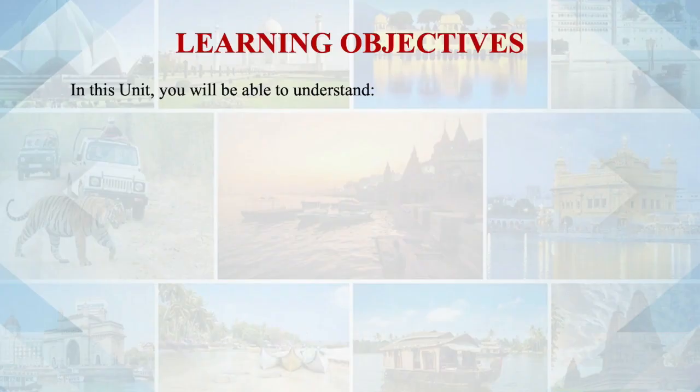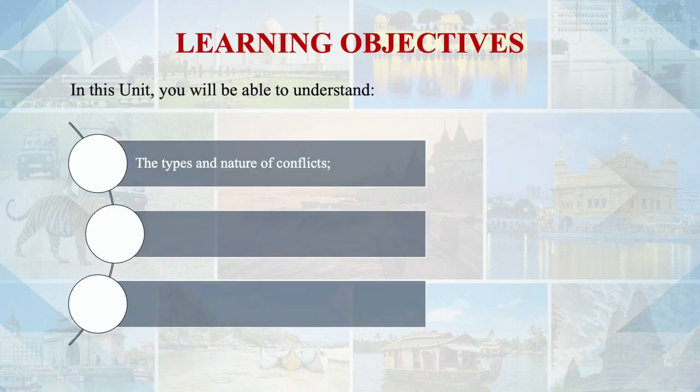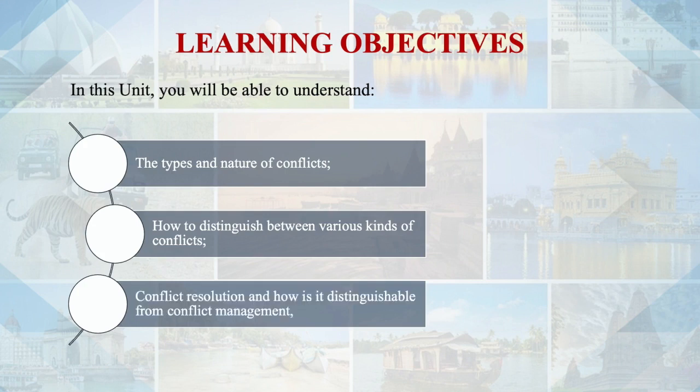We are going to discuss unit number 9, that is methods of conflict resolution. The objective of this unit means what you are going to understand in this unit. In this unit, you are going to learn about the types and nature of conflicts, how to distinguish between various kinds of conflict, then conflict resolution and how it can be distinguished from conflict management, means what is the difference between conflict resolution and conflict management.